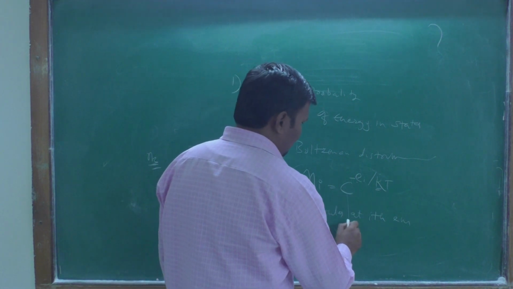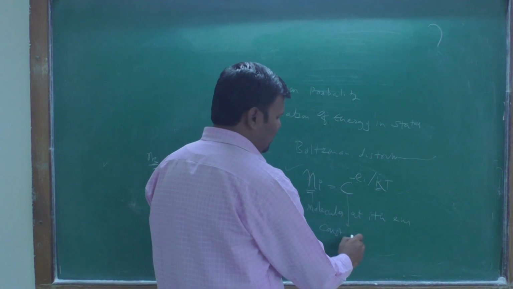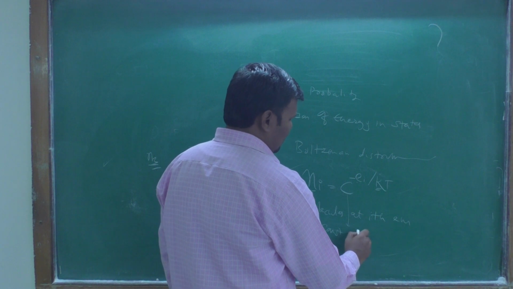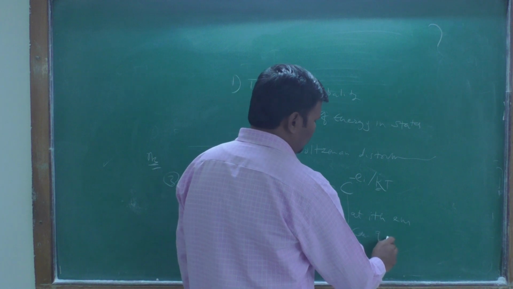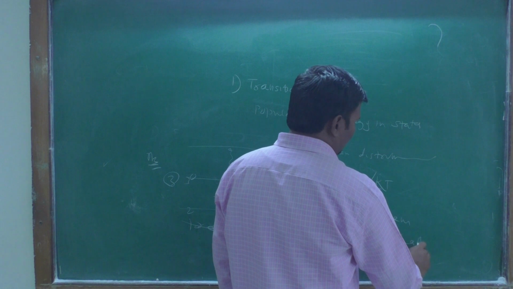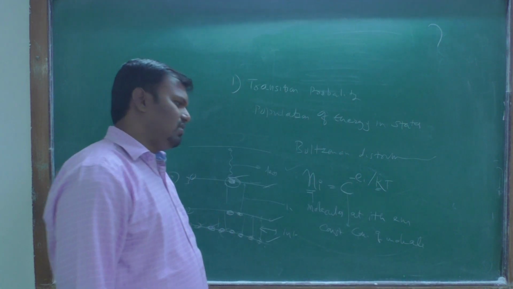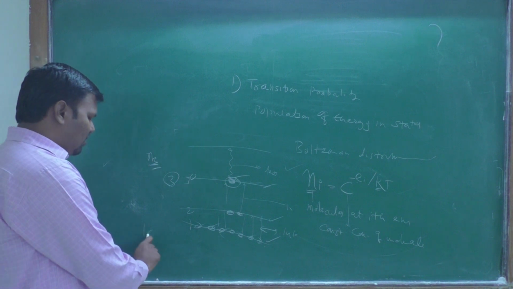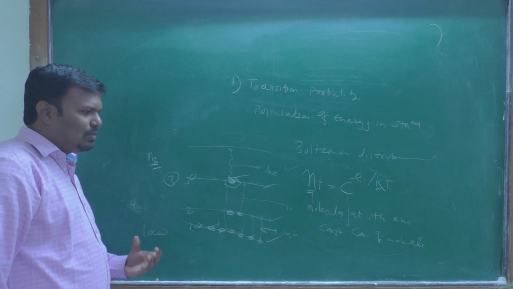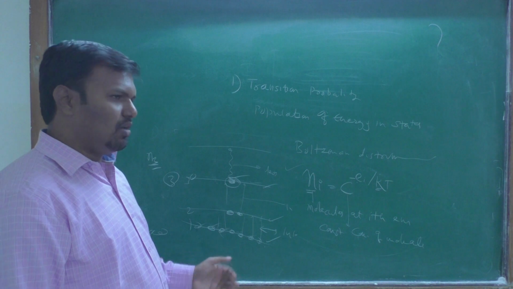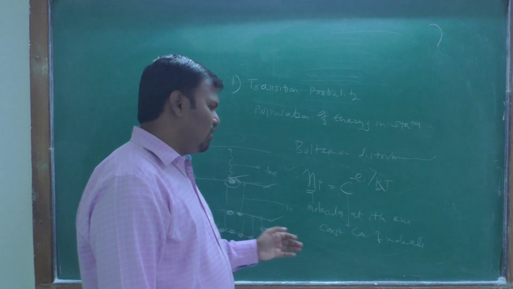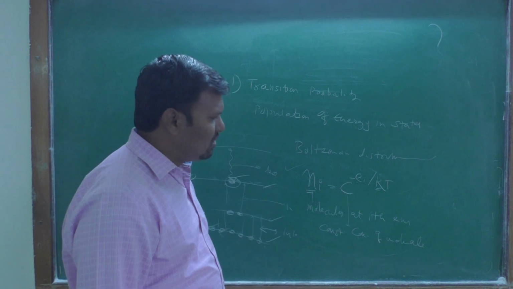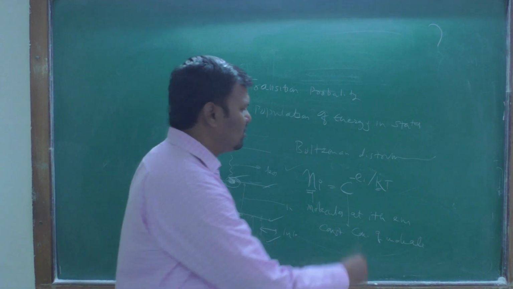C is a constant which depends upon the concentration of molecules, how many molecules are actually present. If suppose 1000 molecules are present in total, this constant depends upon the total molecules.